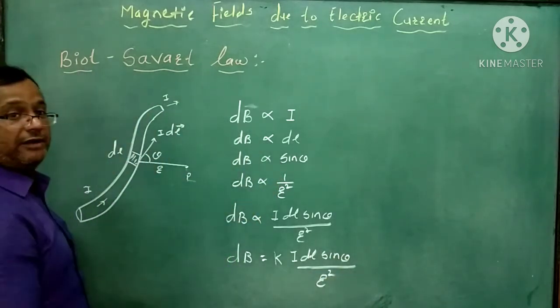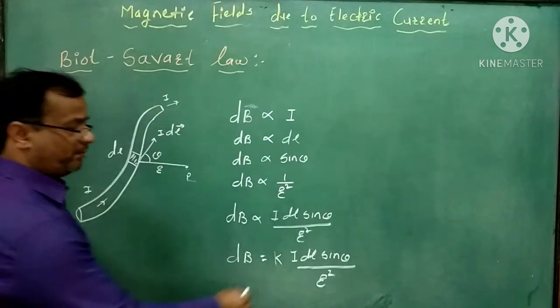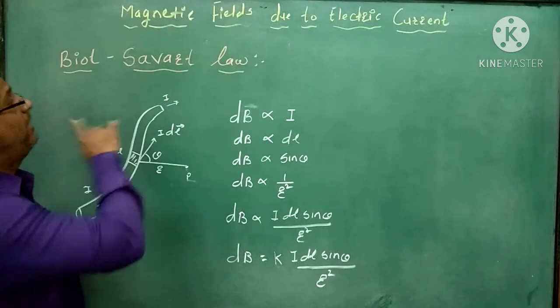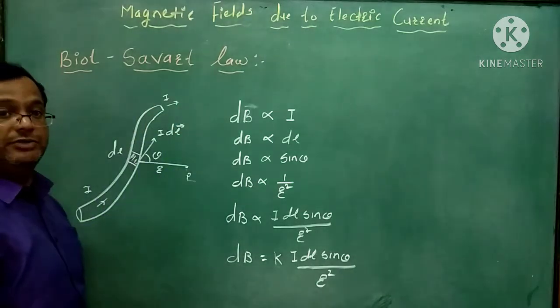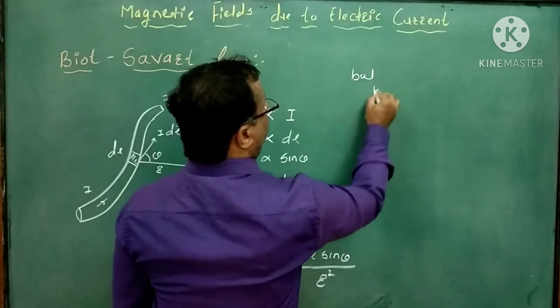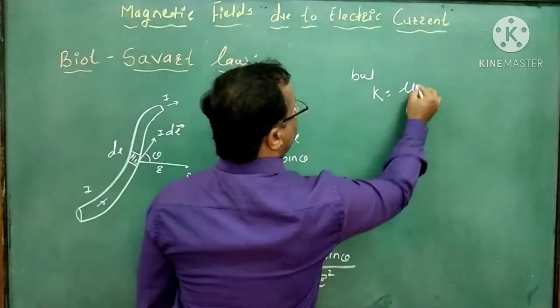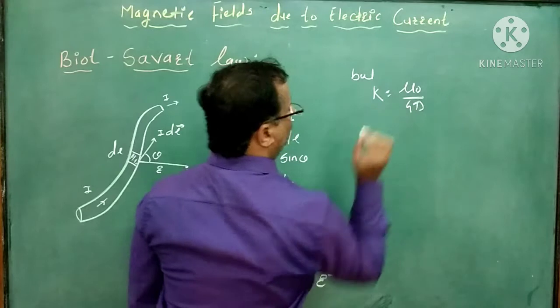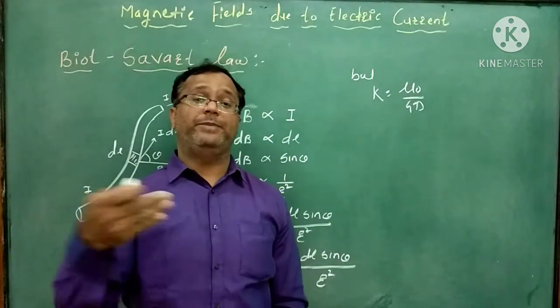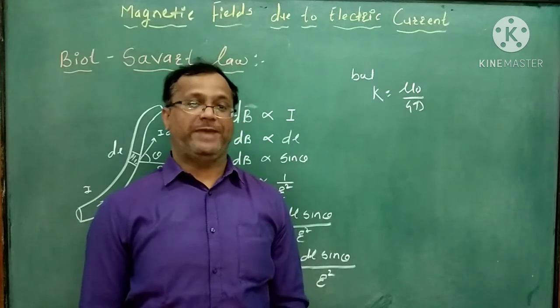From a number of experiments, the value of k was found by Biot-Savart. The value of k is mu 0 upon 4 pi. Here, mu 0 is the permeability of free space.